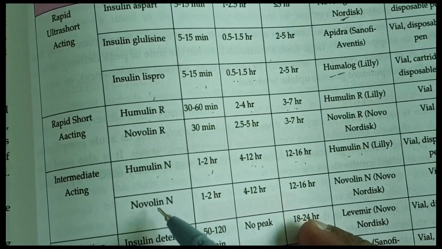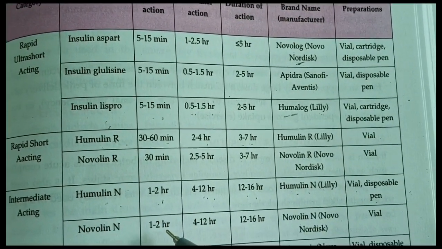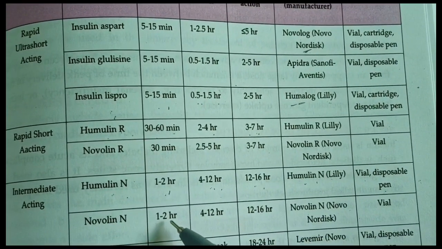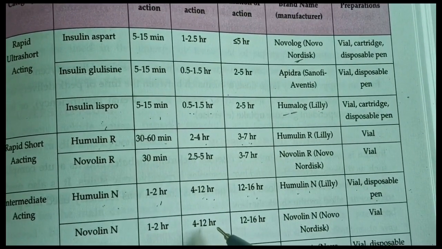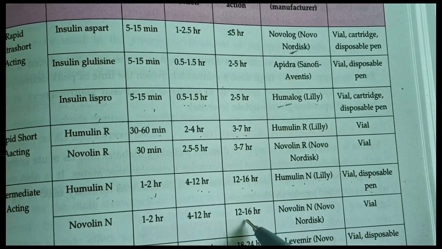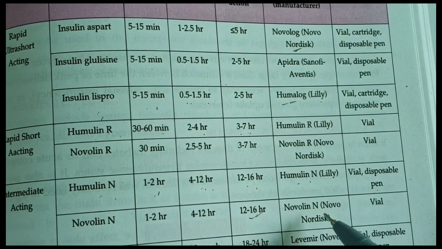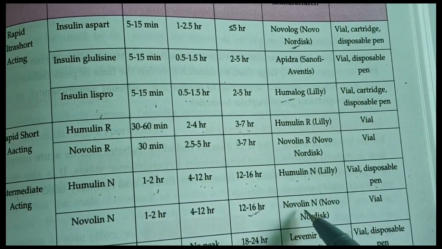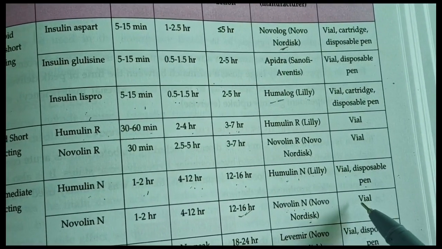And next is Novolin N. Onset of action is 1 to 2 hours. Maximum action is obtained in 4 to 12 hours and duration of action is 12 to 16 hours. It is also manufactured by Novo Nordisk under the brand name Novolin N and is available in vial form.